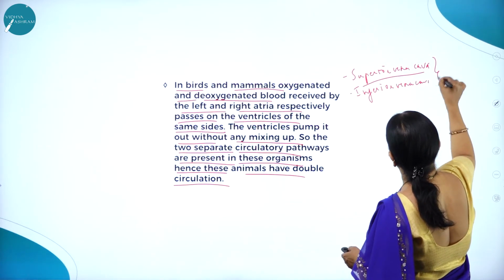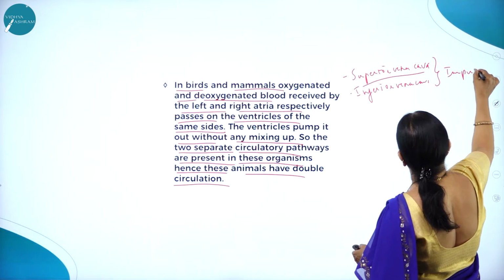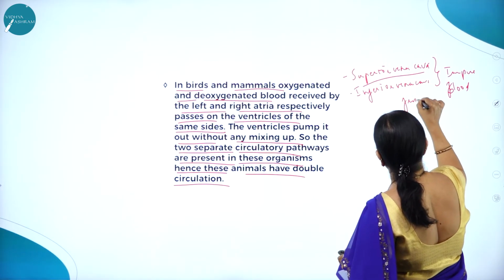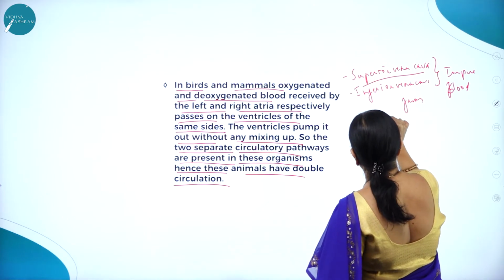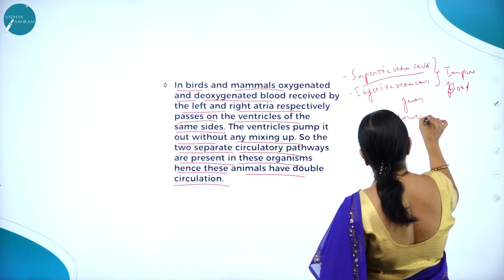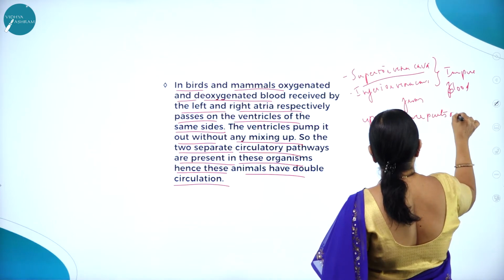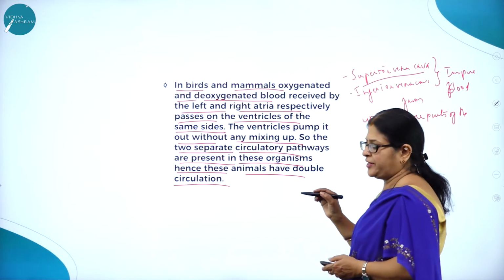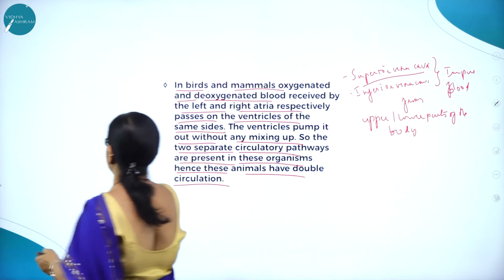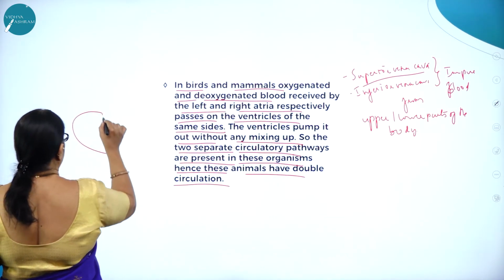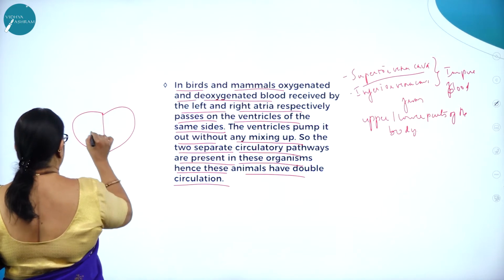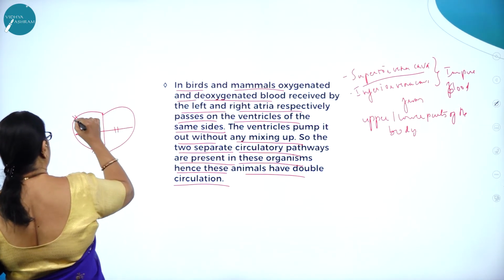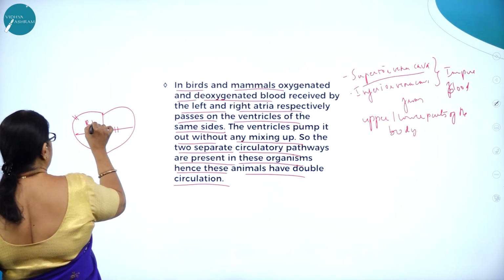So these carry the impure blood from upper and lower parts of the body, and they pour it into what? For example, if you take the diagram, the superior vena cava and inferior vena cava pour the blood into the right auricle.